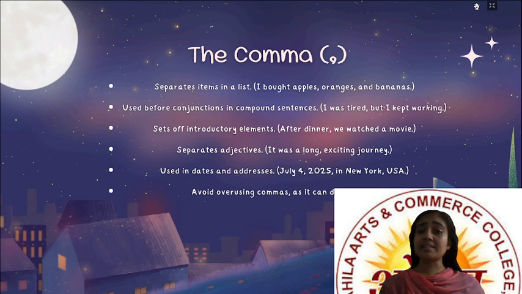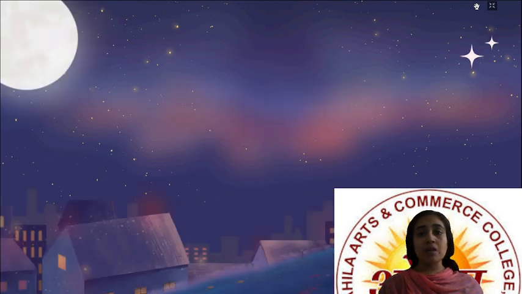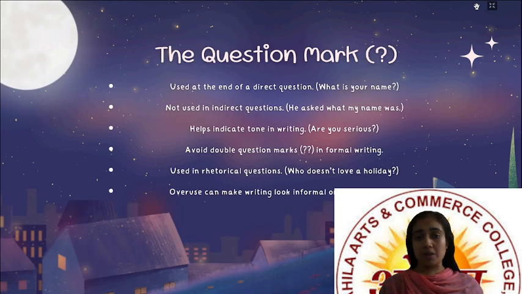It is used in dates and addresses. For example, July 4, 2025 or New York, USA. Right? Then the most important tip is to avoid overusing commas as it can disrupt flow. So one should use commas, but one should not overuse them, right? So it was all about the comma. Now the next one is the question mark.